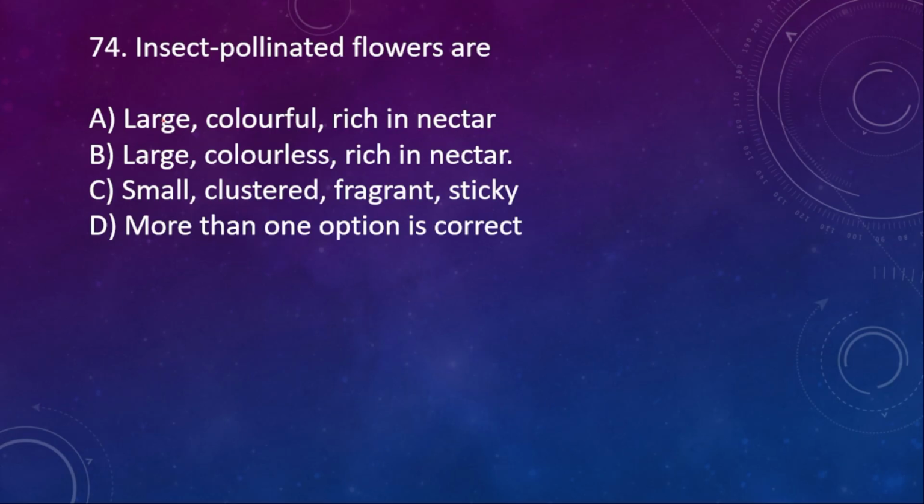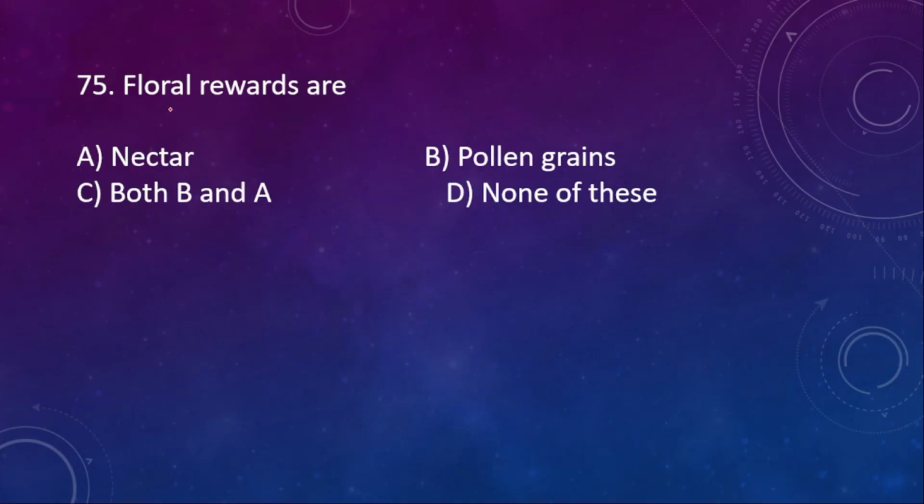74. Insect pollinated flowers are: large, colorful, rich in nectar; large, colorless, rich in nectar; small, clustered, fragrant and sticky. More than one option is correct. Here more than one option is correct. 75. Floral rewards are A, nectar; B, pollen grain; C, both A and B; D, none of this. Here the right option is C. Both B and A.